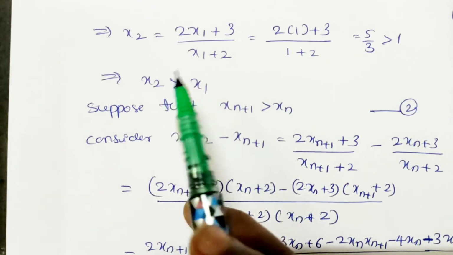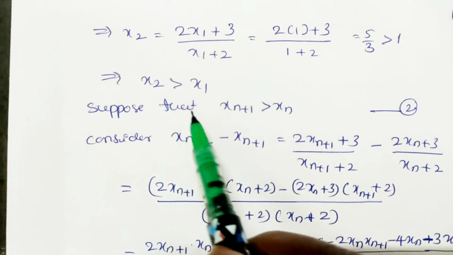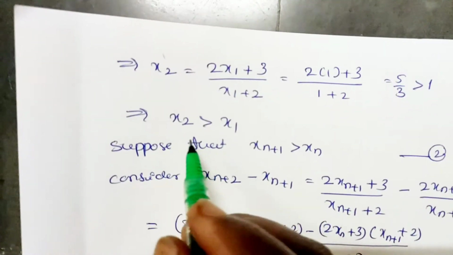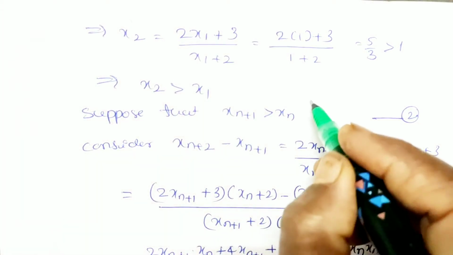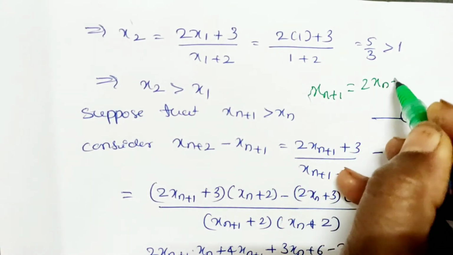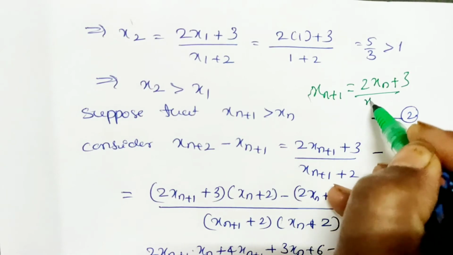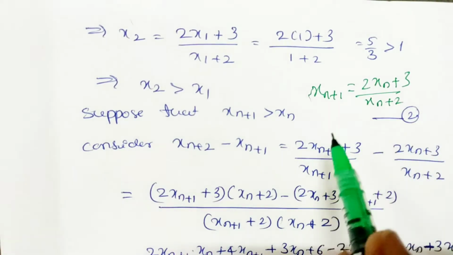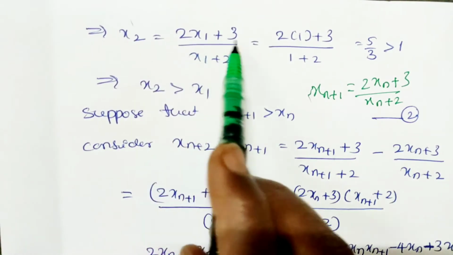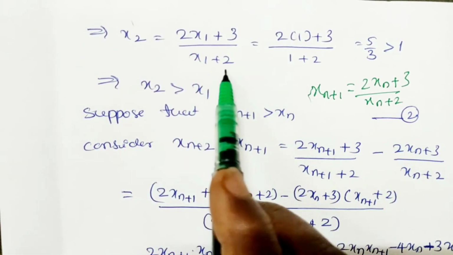Now x2 is equal to... we know x_{n+1} is given. What is given? x_{n+1} is equal to (2xn + 3) divided by (xn + 2). So in place of n, if you put 1, you will get x2. x2 is equal to (2xn + 3) divided by (xn + 2).